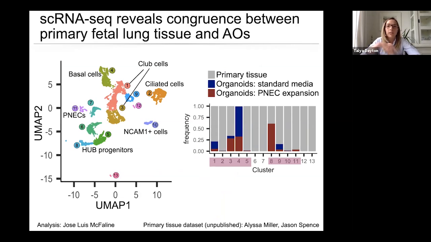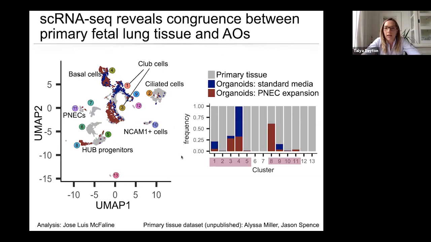And so doing this, and of course looking at the expression patterns of each of these cells, we see different clusters of cells. And if we look at where the cells that are in each of these clusters are coming from, what we can see is that indeed the cells from our organoids are clustering together with the cells from the primary tissue, which is very comforting. It shows that there is actually congruence between the primary fetal tissue and the cells from the airway organoids.